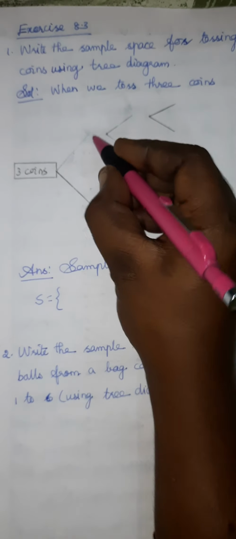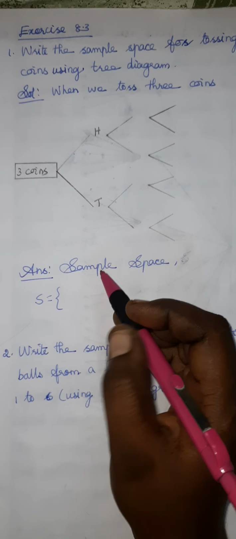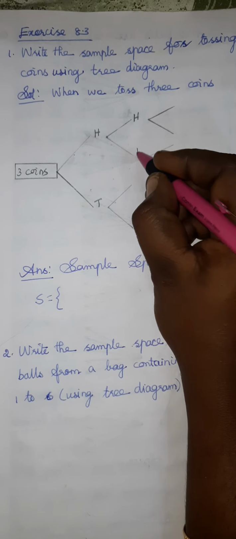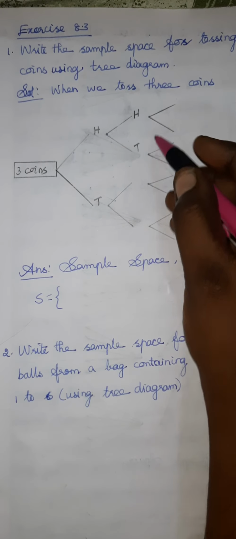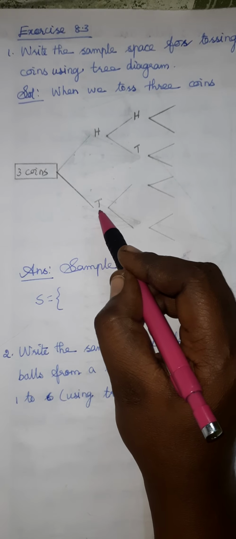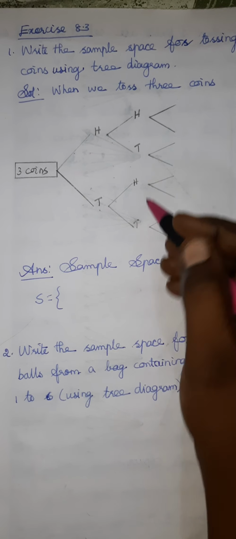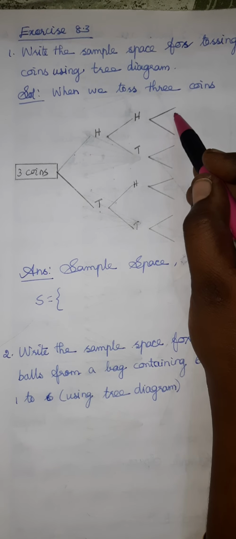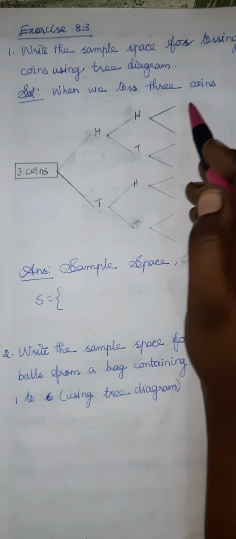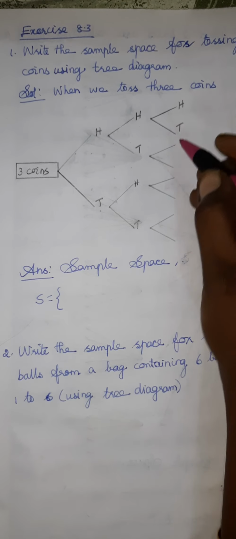Okay, so in the first coin you will get head, tail. Am I correct? Then in the second coin also you will get the chance, head, tail. In the second coin, with the tail of the first coin, you will get head, tail. Okay, then this is the third coin. First coin head, second coin head, when you are tossing the third coin, you may get head or tail.